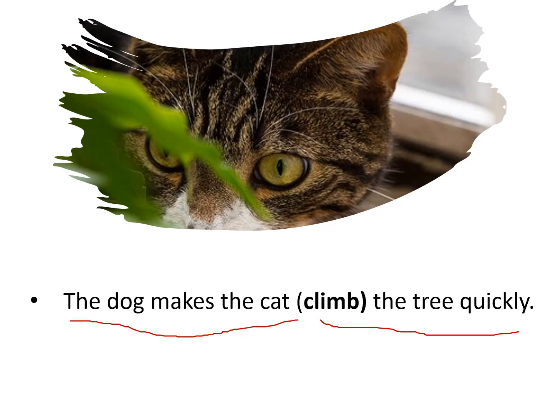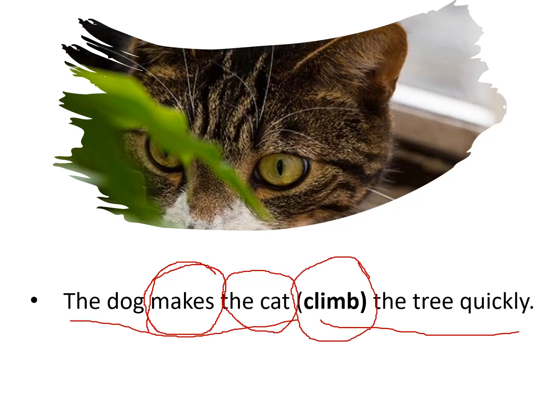No. Here, the dog forces the cat to climb the tree quickly. Here, the dog is forcing. So in that sense, the word make, this verb, is also a causative verb. This verb is used when the first person is forcing the second person to do something.